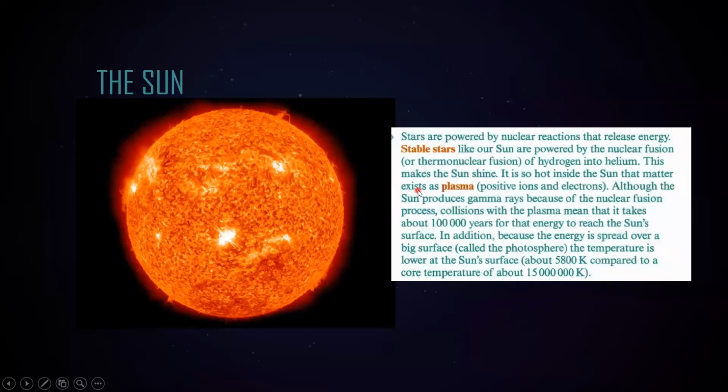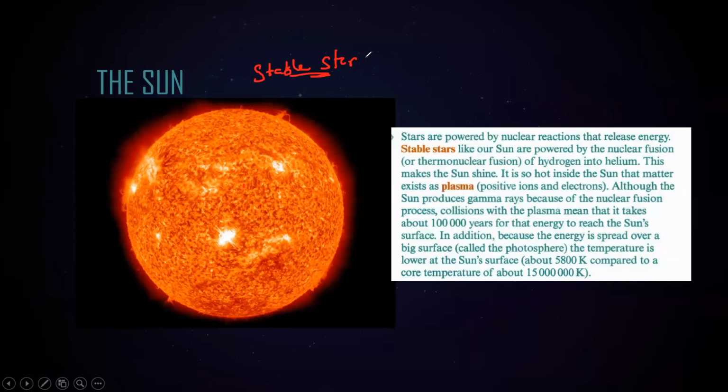So this is the sun. Our sun is also a star. And there are different classes of the star. The sun refers to a stable star. What is the meaning of a stable star?